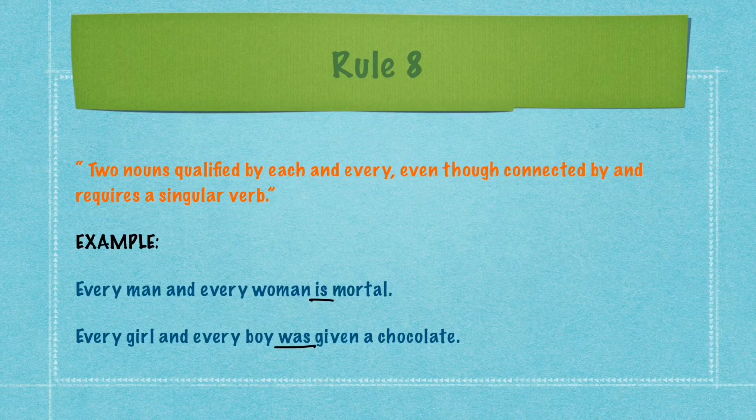Every girl and every boy was given a chocolate. This is another example. Every girl and every boy was given a chocolate. Here we have used a singular verb was because the word every is used in this sentence. So we have seen here that a singular verb is taken only when a sentence has the word each or every.